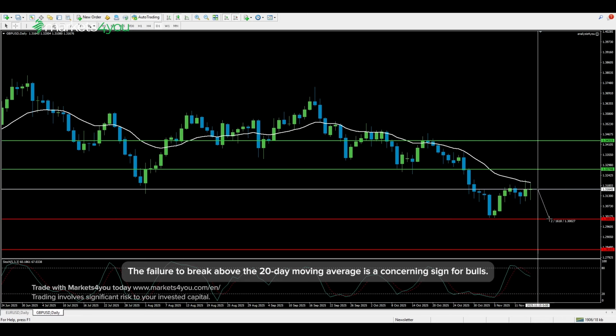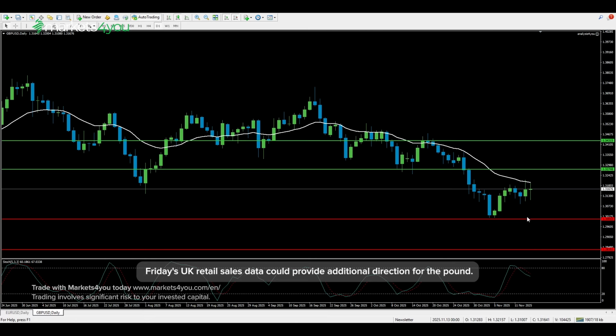The failure to break above the 20-day moving average is a concerning sign for bulls. The pair may test the 1.3002 support level in the coming sessions if selling pressure continues. Friday's UK retail sales data could provide additional direction for the pound. Both instruments could see considerable volatility this week.